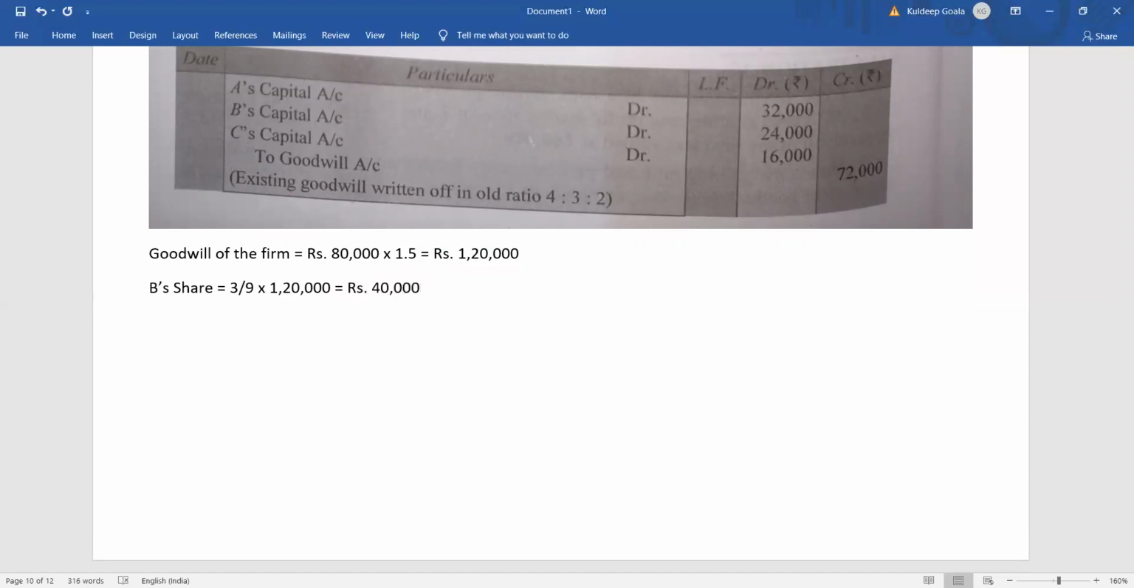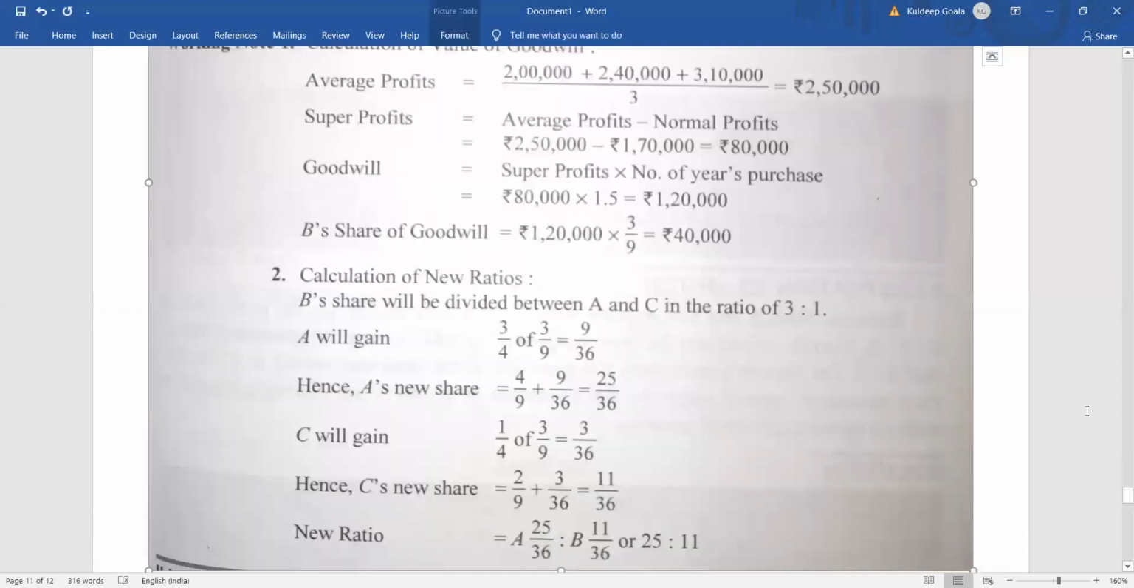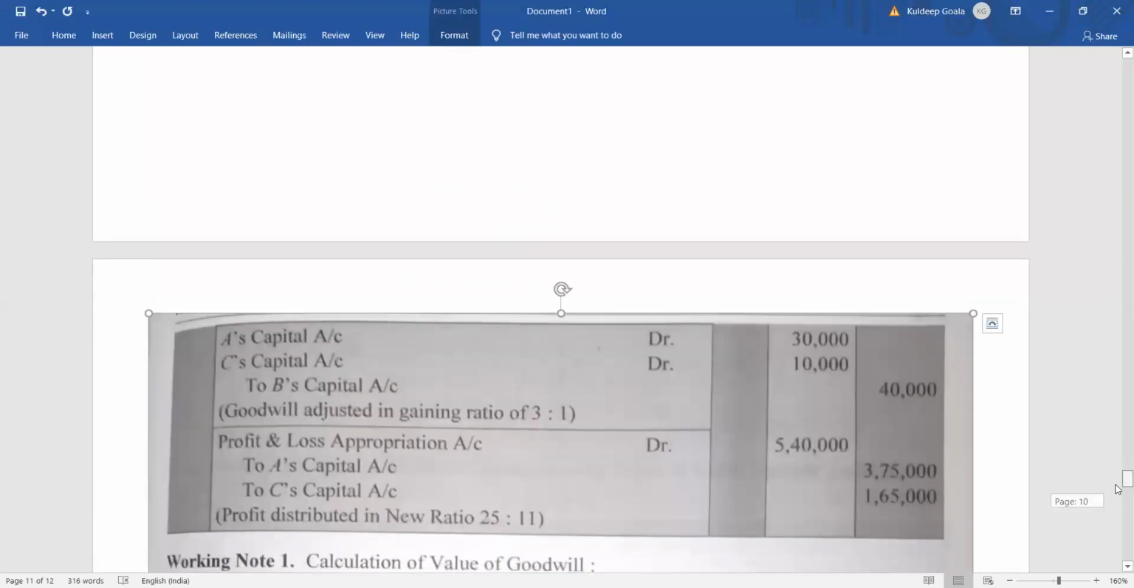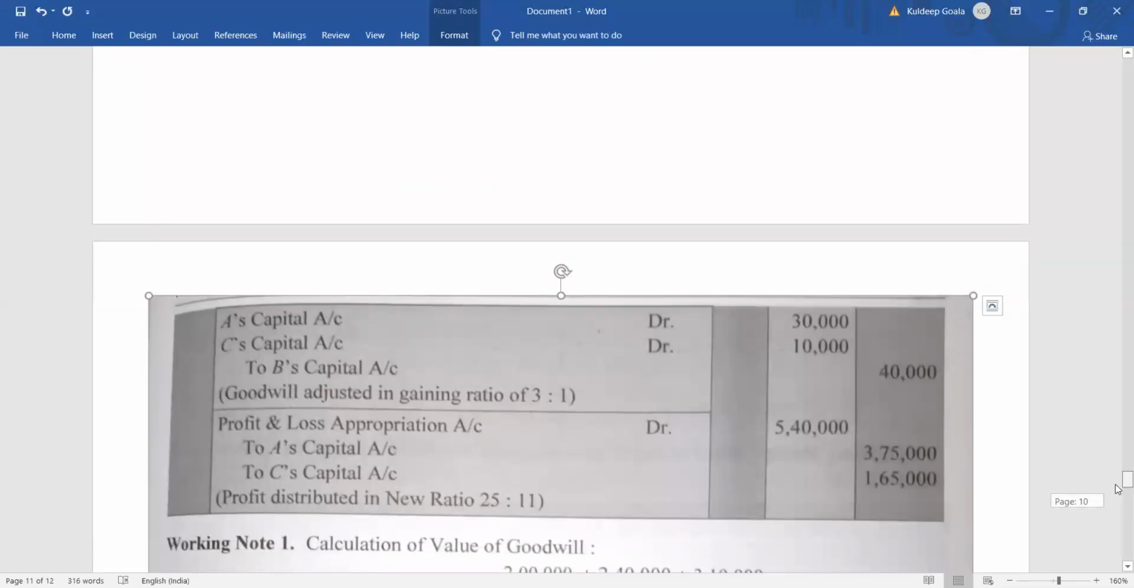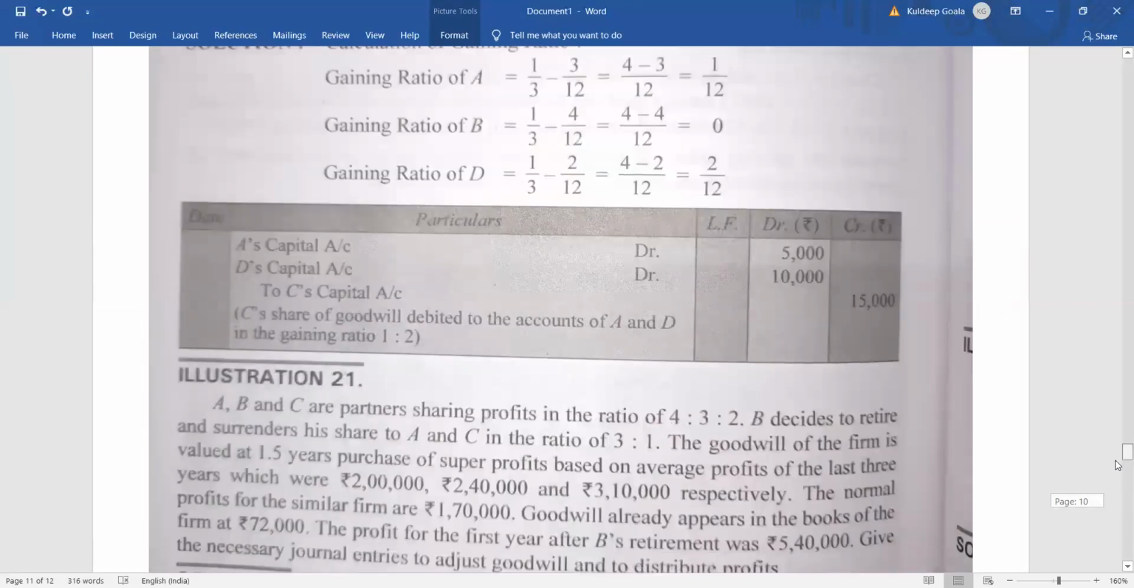I hope all of you understood this. Okay, so is it clear, everyone? That means A is going to give 30,000, C is going to give 10,000, and it will be credited in B's capital account as 40,000. Now after the retirement, what is given?